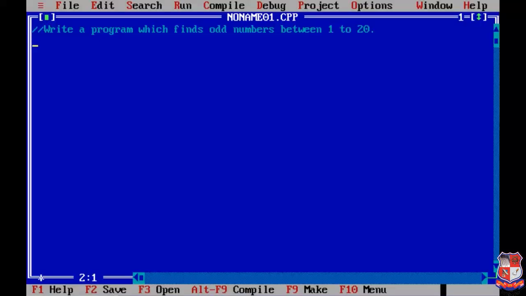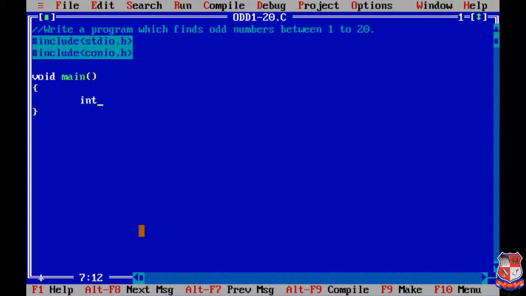Okay, so firstly we'll write #include <stdio.h>. Also we'll include another header file, that is #include <conio.h>. We'll start our main method, that is void main, and create the body of the main function.